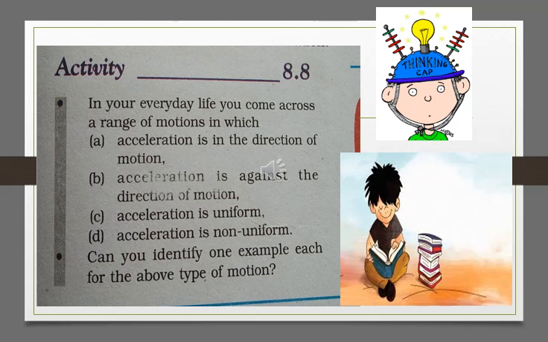Here is a small activity for you. In your everyday life, you come across a range of motions in which acceleration is in the direction of the motion, acceleration is against the direction of motion, acceleration is uniform, and acceleration is non-uniform. Can you identify one example of each of the above types of motion? If yes, complete the activity.